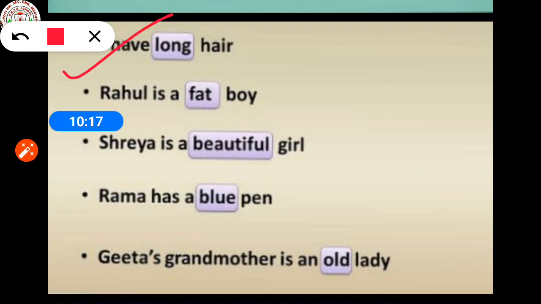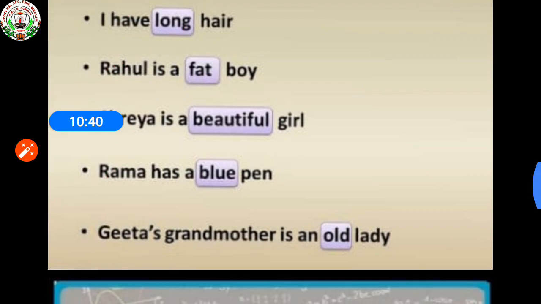I have long hair. Rahul is a fat boy. Shreya is a beautiful girl. Rama has a blue pen. Geeta's grandmother is an old lady. So all these types of examples relate to adjectives of quality.